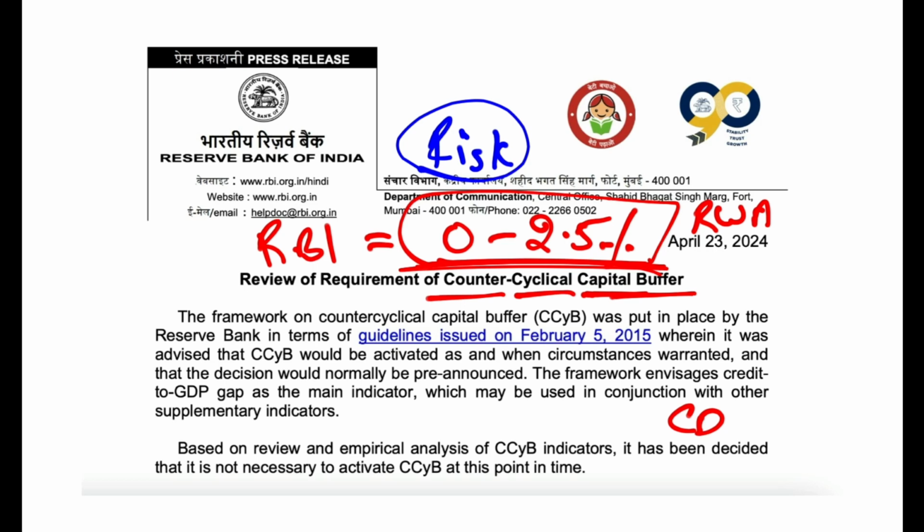Credit growth is happening because people are spending money now. You must have heard about buy now, pay later, and all these things are coming. So credit growth is happening. So RBI did a review whether the banks need to have counter cyclical capital buffer or not, because this is a period of credit growth, and RBI said no need.